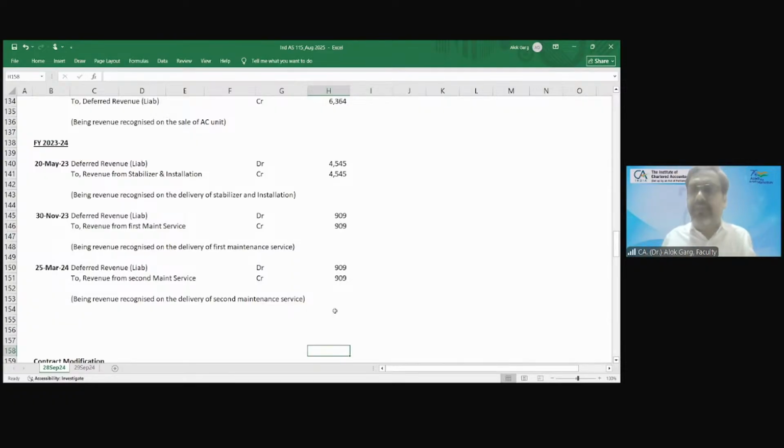The biggest weakness, the biggest problem in the accounting standard was, for example, Skoda. I bought a Skoda car and I paid money to buy it, and I got a free maintenance service for 4 years. Think from the Skoda perspective. It's been 2 years since I bought my Skoda car, and when I go to the service center, I am not supposed to pay a single penny.